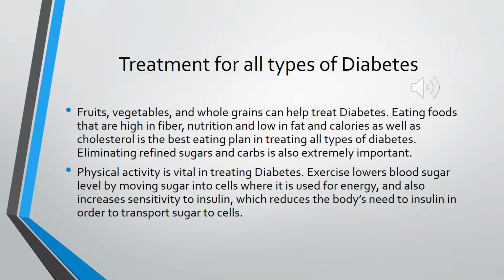Treatment for all types of diabetes. Fruits, vegetables, and whole grains can help diabetes. Eating foods that are high in fiber and nutrition, and low in fat, calories, and cholesterol, is the best eating plan in treating all types of diabetes. Eliminating refined sugars and carbs is also extremely important. Physical activity is vital in treating diabetes. Exercise lowers blood sugar level by moving sugar into cells where it is used for energy, and also increases sensitivity to insulin, which reduces the body's need for insulin to transport sugar to cells.